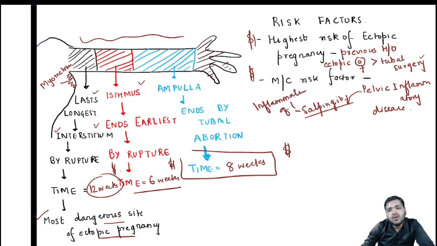So it is the most common risk factor associated with ectopic pregnancy. Along with that, the highest risk is previous history of ectopic pregnancy followed by any tubal surgery. So that is again an important slide where I have distinguished the time period and the risk factors.